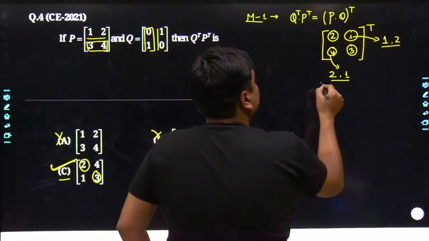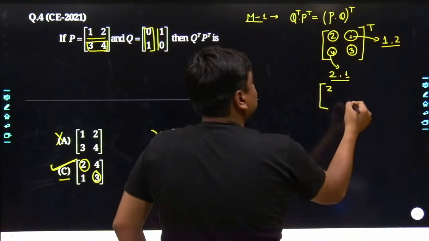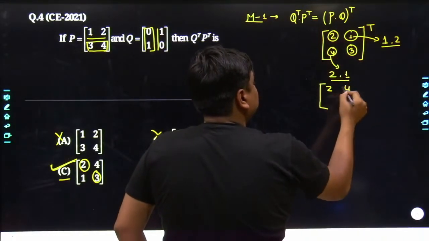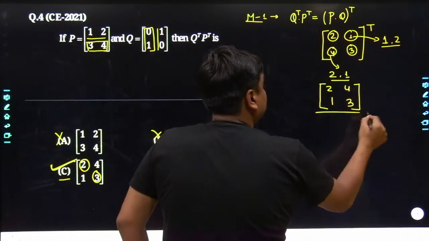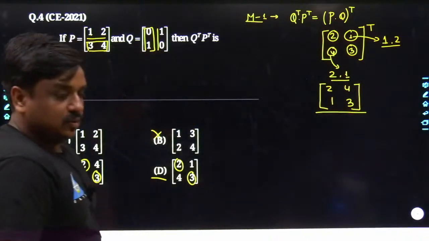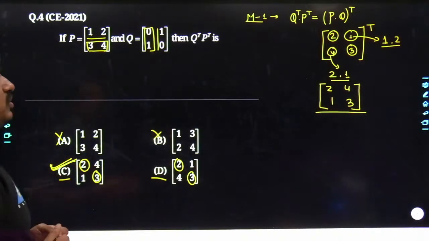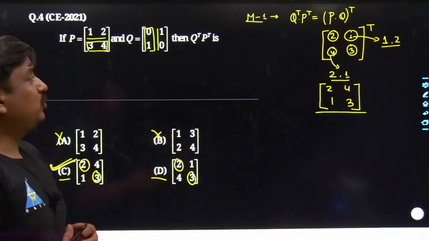At the end of the day, we take its transpose. The principal diagonal elements would not change their location. 4 would be placed in place of 1, and 1 would be in place of 1. So the best answer is going to be C. It was an easy problem.